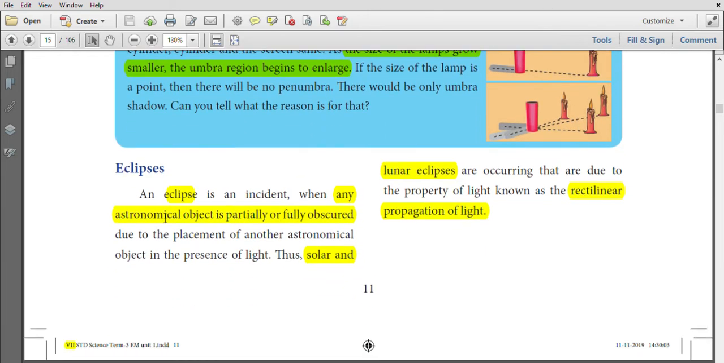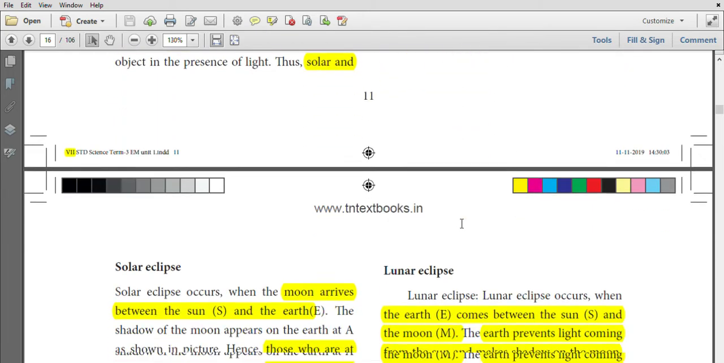Eclipse. Any astronomical object like the moon, partially or fully obscured due to the placement of another astronomical object in the presence of light, is called an eclipse. Solar and lunar eclipses are present in nature. It is caused due to the rectilinear propagation of light.